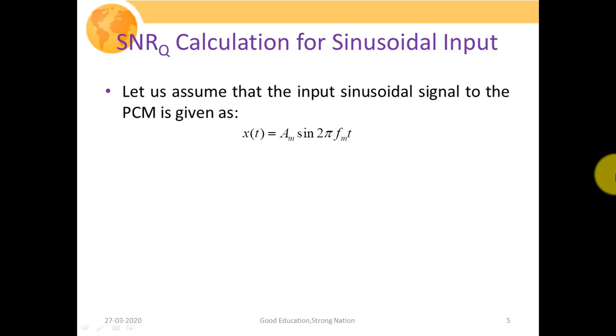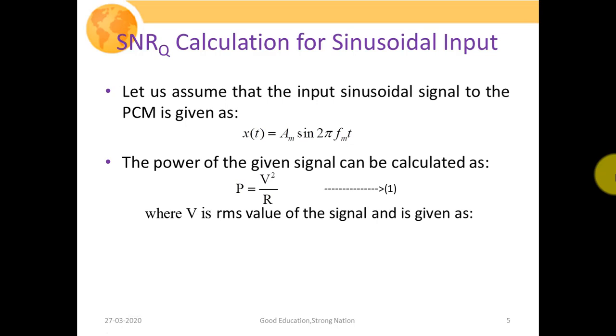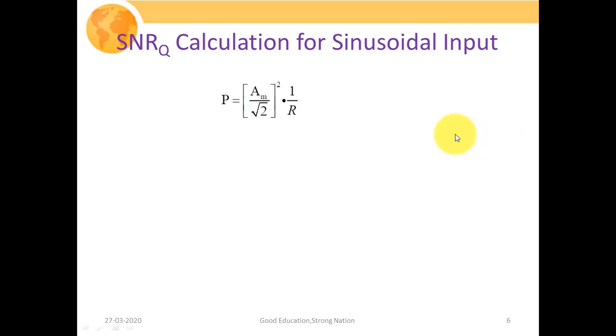We know that in any electrical circuit, the power is calculated as V square upon R. So the power of the given signal is V square upon R, where V is the root mean square value of the signal, given as Am over root 2, and R is the resistance. So now putting the value of V in equation 1, we have P equal to Am over root 2 square into 1 over R. So in place of V, we have put Am upon root 2. So the final expression is Am square upon 2 times 1 by R.